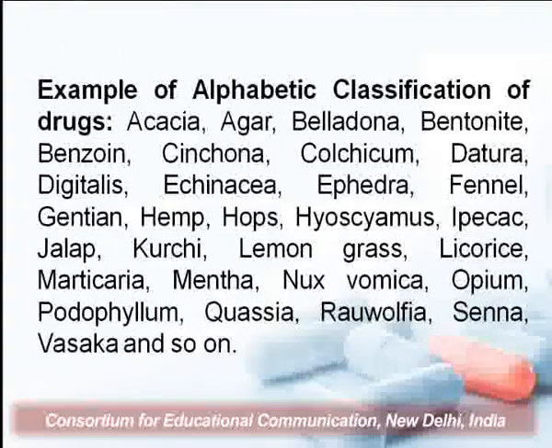Now, this is an example of alphabetical classification of drugs, and here we can see that drugs are arranged on the basis of the first alphabet of their name: acacia, agar, belladonna, bentonite, benzoin, cinchona, colchicum, datura. So we can see that all the drugs are arranged on the first alphabet of their name, and that name can be either the common English name, or the common name known in the local language.